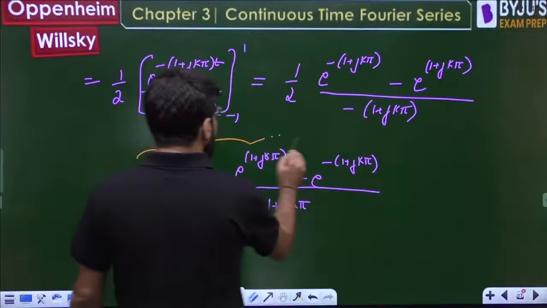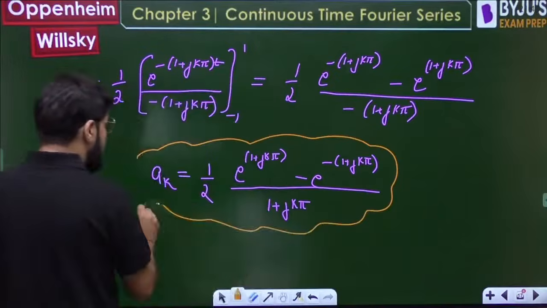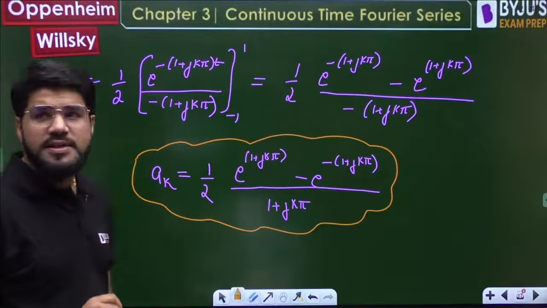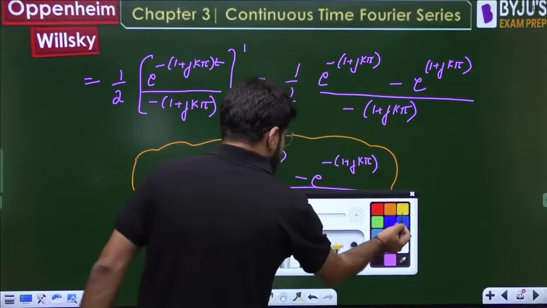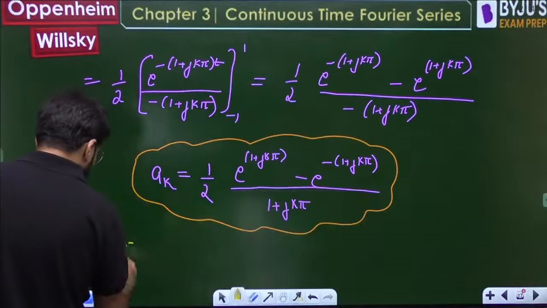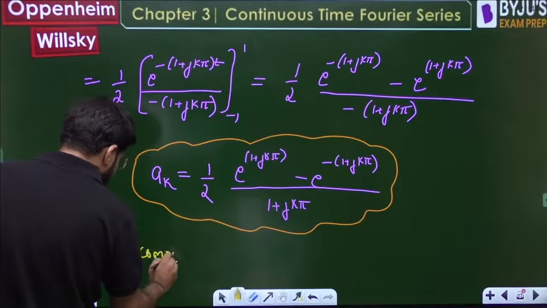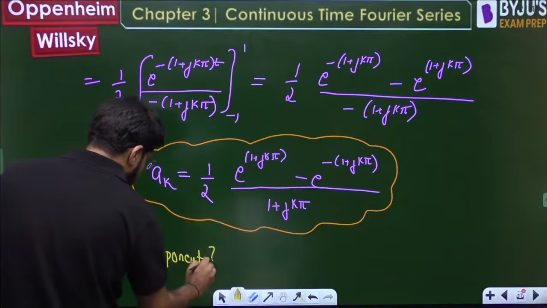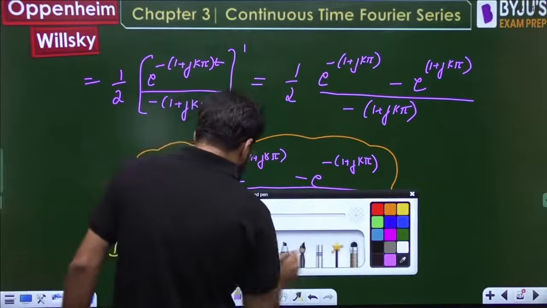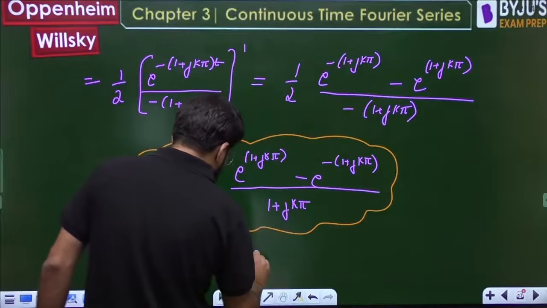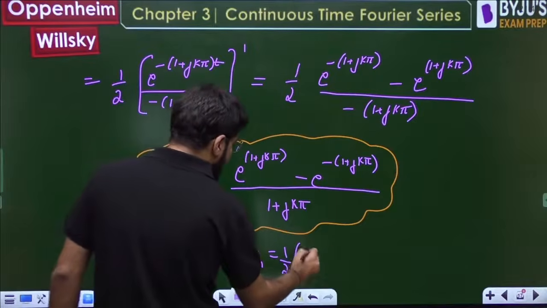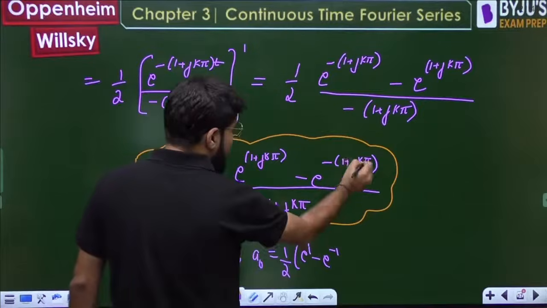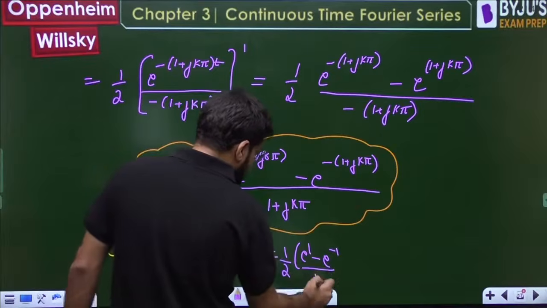अच्छा, suppose they ask you the DC component. Suppose they ask you only the DC component of this one. What should be the DC component? The DC component means a naught. K की जगह 0 रखेंगे तो you will get e power 1 minus e power minus 1, whole divided by just 1.